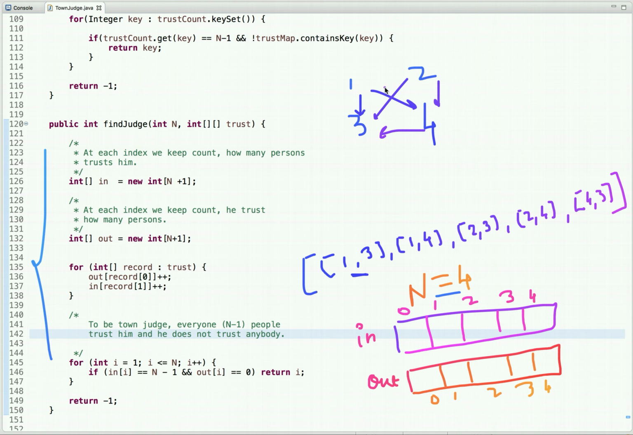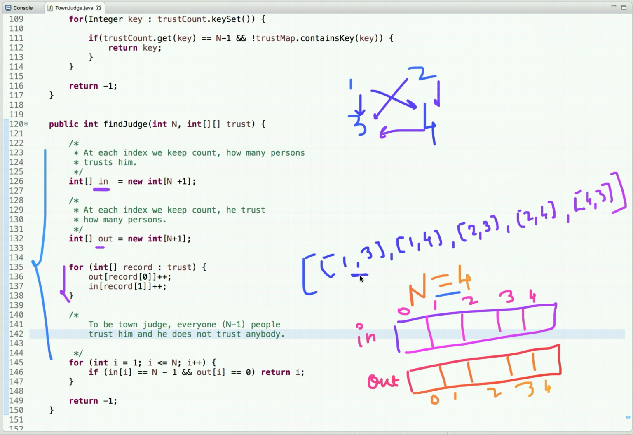So what we can do is declare 2 arrays, and the size of each array is n plus 1. We have 4 persons and array indexes start from 0, so we have to keep the size n plus 1. In one array we keep the count at every index of how many persons trust him, and in the other array at each index we keep the count of how many persons this person trusts.